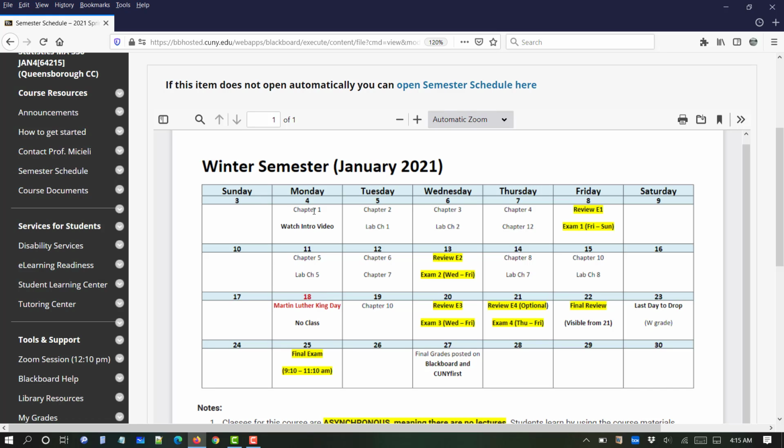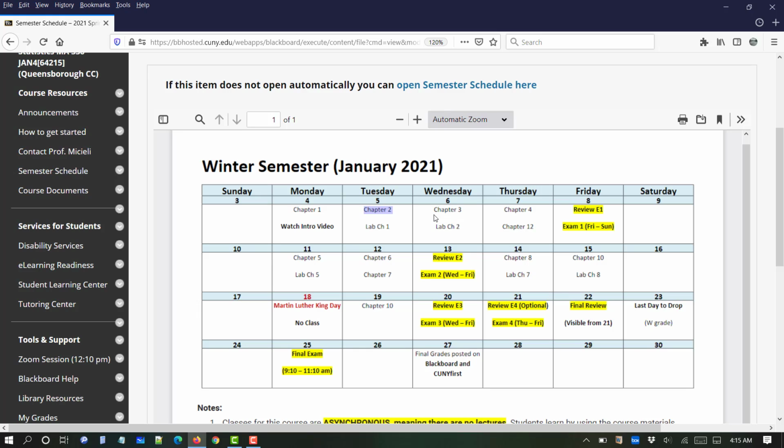Okay, so as you can see here, I have the days students are supposed to read the course material and submit the work. Every day where you see chapter 1, chapter 2, chapter 3, this is where you go. The folders will be visible and I'm going to show them to you. The materials will be there.